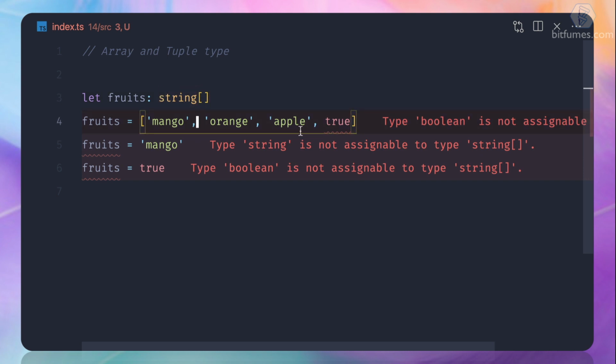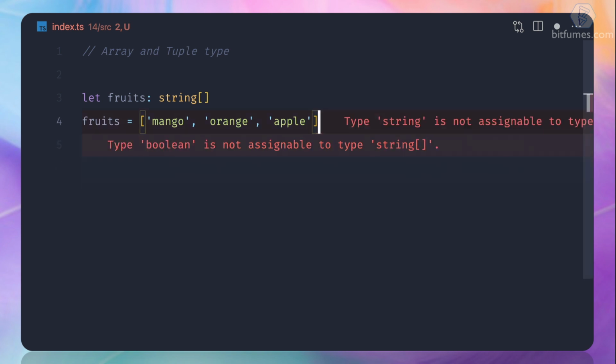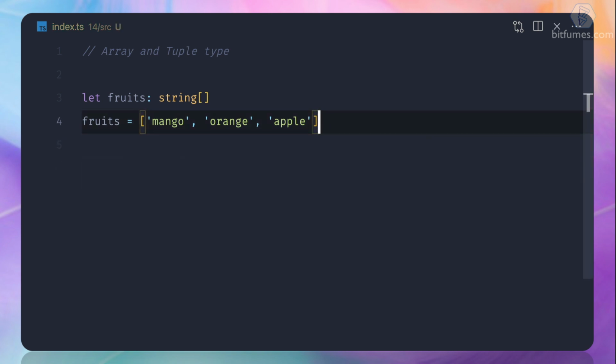Just by doing that, you can see TypeScript is complaining that, hey, true should not be there. Okay, I removed it. Then it says that you are trying to assign a string to the variable whose type is an array of string, and same for the Boolean. So you cannot do all these things. And this means now we have strongly typed fruits, and we will not be able to make this kind of error. And this is a really great thing in TypeScript.